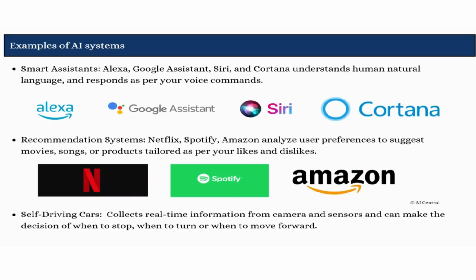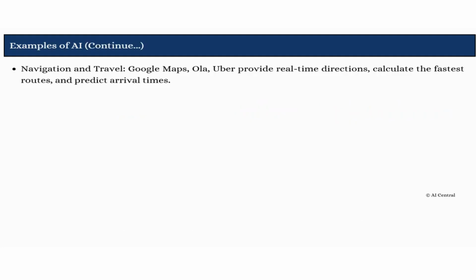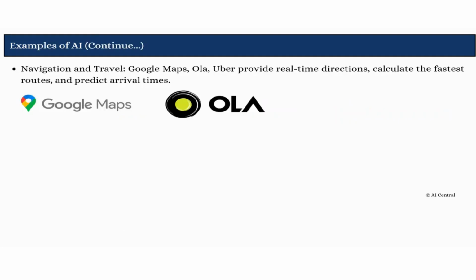Next example of AI is self-driving cars. They collect real-time information using cameras and sensors and can decide when to move forward, turn, or stop. So, based on the sensory data collected, they can make the decisions. Next, Google Maps helps us to calculate the fastest route, and Ola and Uber applications help us to get real-time directions and predict the arrival time of our journey.